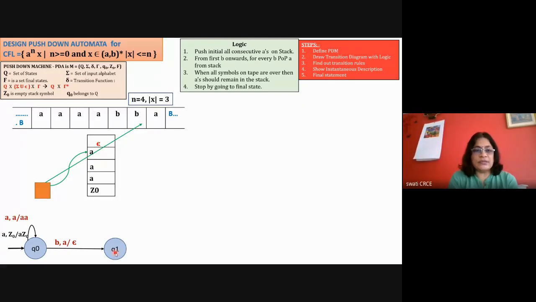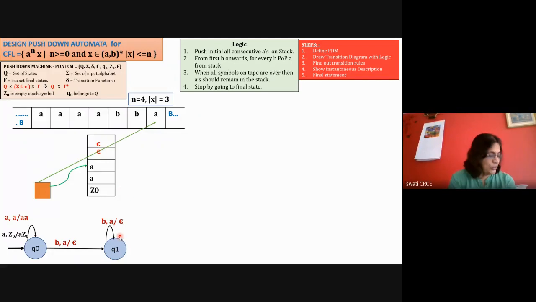The machine is in the Q1 state, and the read head is ready to read the next symbol, that is small b, and the top of the stack is small a. So we have to repeat the same operation. So now there will be a loop here in the state Q1. In the state Q1, you will again have the same transition, B comma A is epsilon, meaning B comma A and A is changed with epsilon. So we'll have a loop here, so that for this second B, this A is deleted with epsilon, and it remains in the same state, because you may have multiple B's over here.